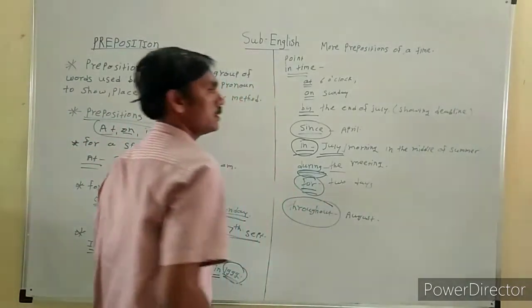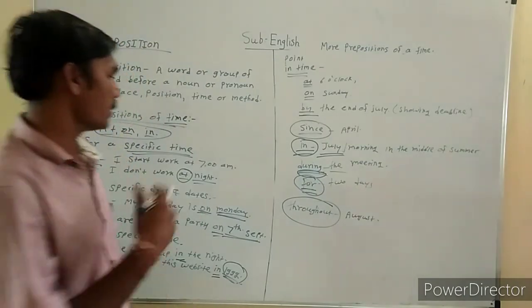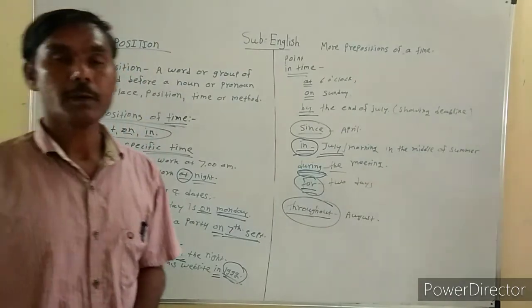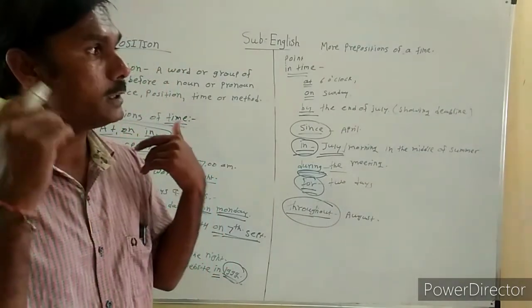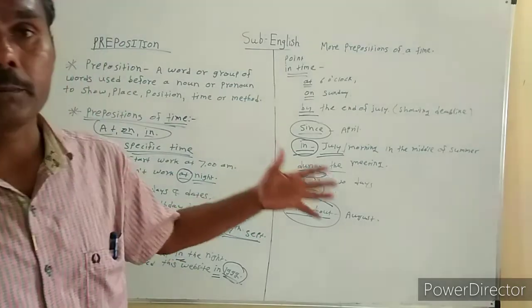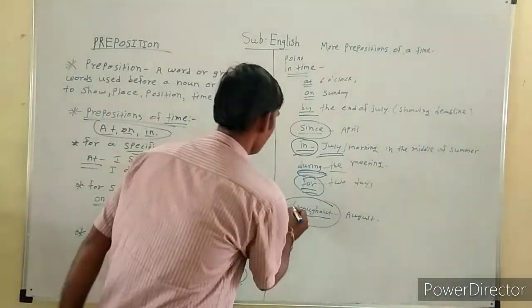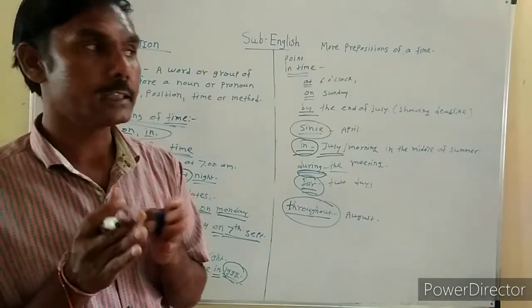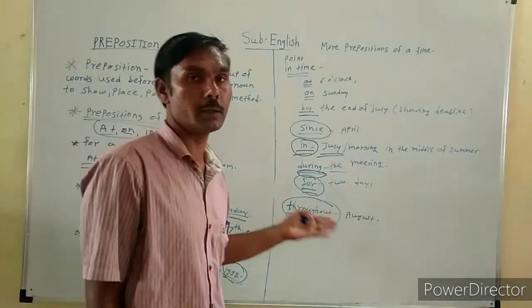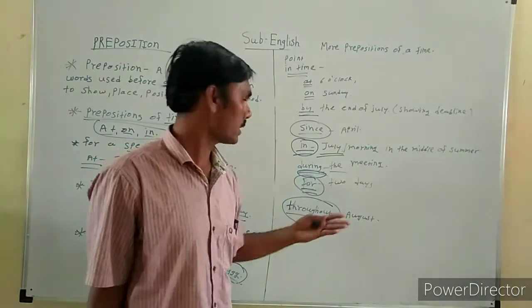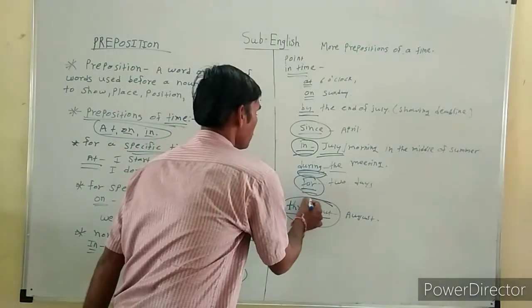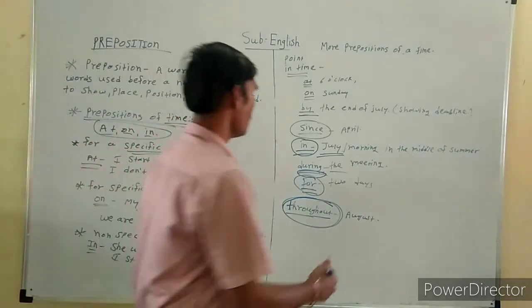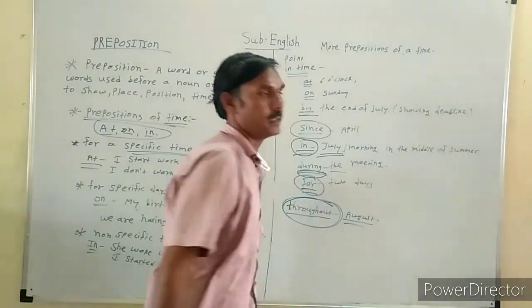Throughout means the whole month. For the whole month we use throughout as a preposition. For example, he is doing hard work throughout the month of August. Throughout the month of August means on the first date of August he started to do hard work, and on 31st August also he was doing the hard work. So throughout means all month or all days of the month.